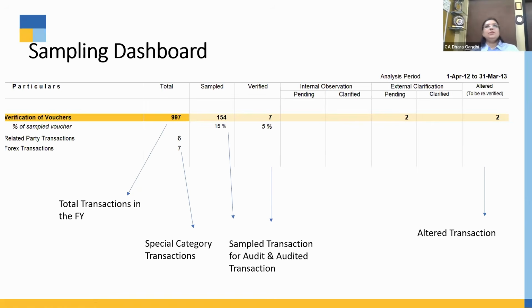I always recommend, rather than checking on a random or percent basis, definitely check amount wise. If you don't want to check transactions of lower amount, skip them. Put the range from XYZ amount to the highest amount which you feel the company has, and check on a sampling basis.